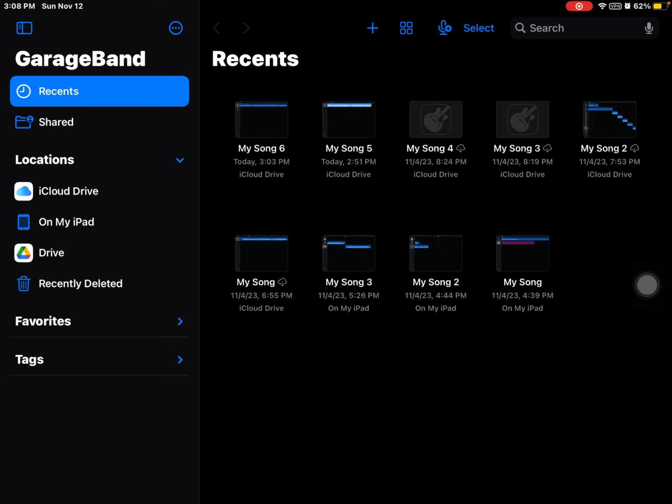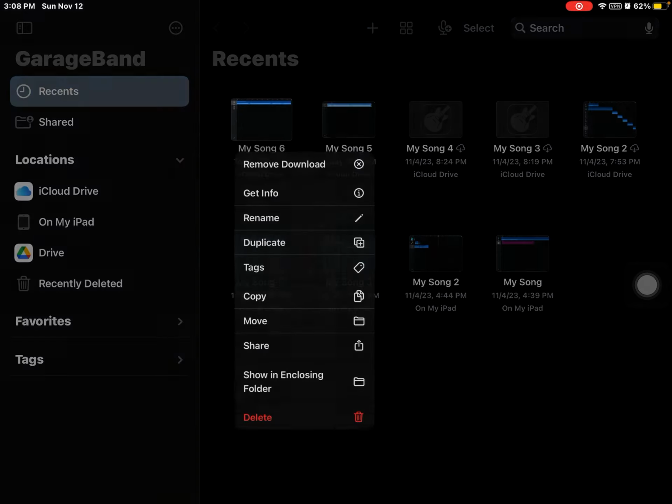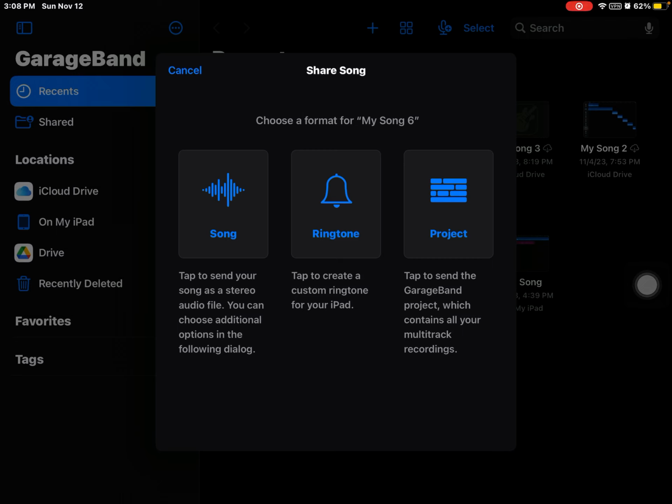So once you've done that, you just have to stay in this app, and then you're going to hold down on your song. You're going to click share, and then you're going to find this. If you want it to be a ringtone, you click ringtone, and then just do the rest.